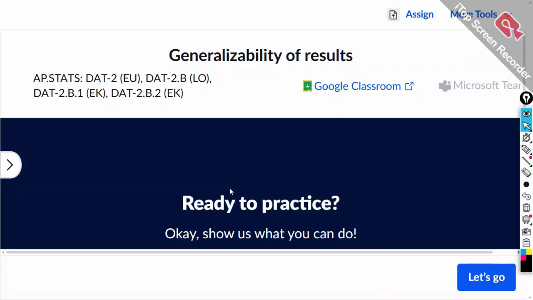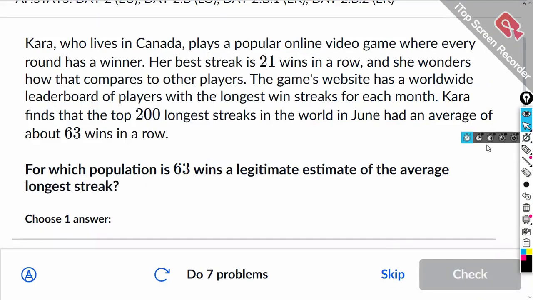This will be for the Khan Academy exercise, generalizability of results. Okay, some of these are quite wordy.